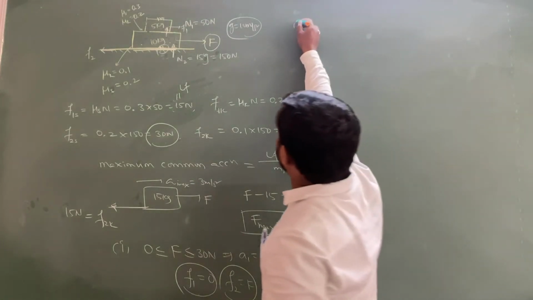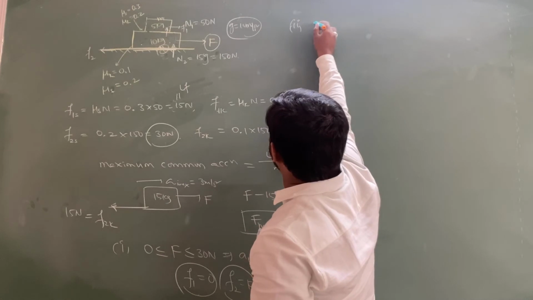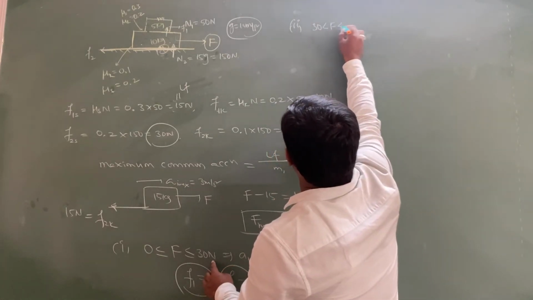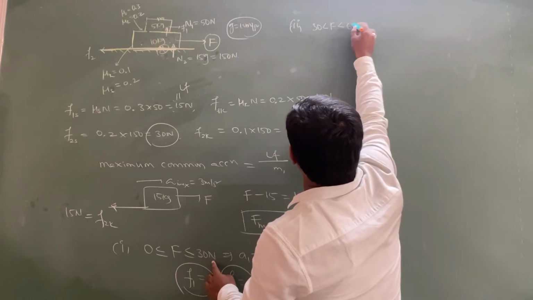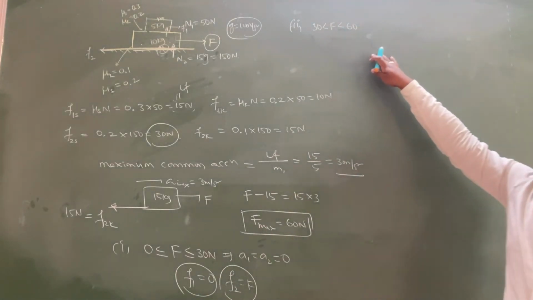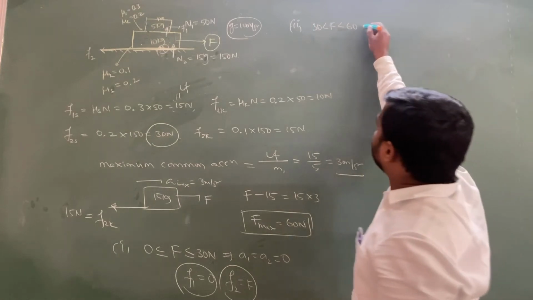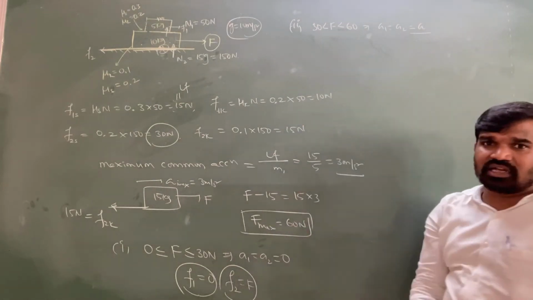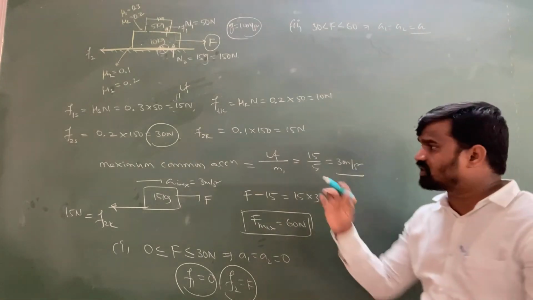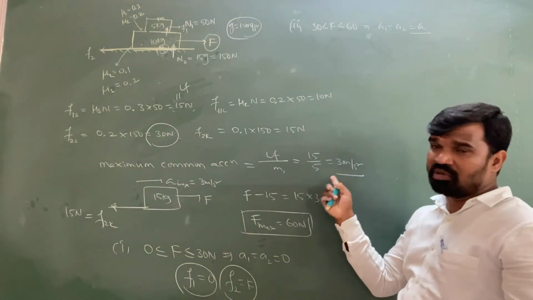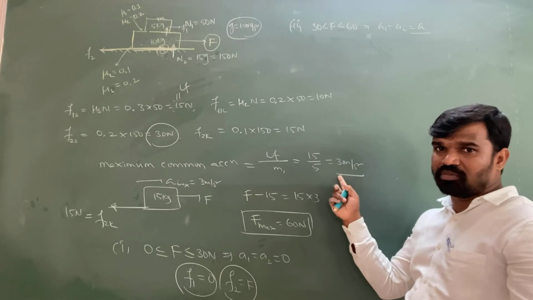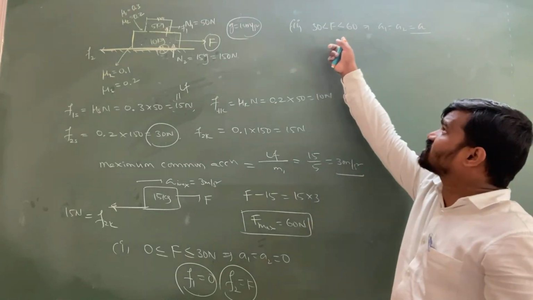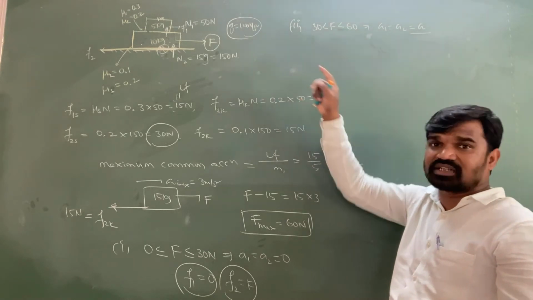Second condition, what can I write, my dear intelligent? The second condition is 30 less than F less than or equal to 60. In between 30 and 60, both the blocks have common acceleration, but the common acceleration they have might not be the maximum. The maximum acceleration is obtained only when the maximum force of 60 Newton is acting. If it is less than 60 Newton, the acceleration of both the blocks is the same, but it is not maximum.